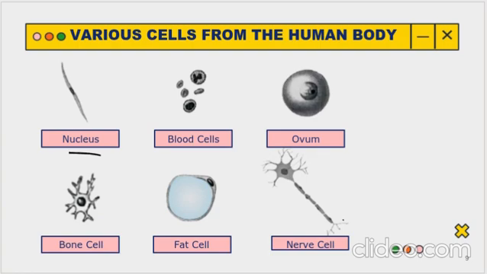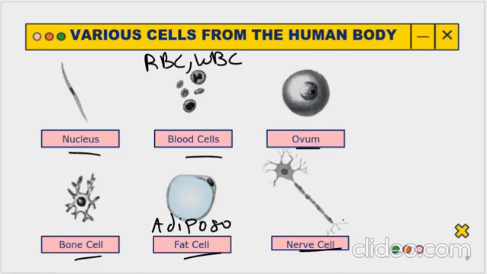For example, the nucleus, there are blood cells, ova, bone cells, fat cells, nerve cells. Many cells are there in the body, right? It's not only one cell. Nucleus is there, and blood cells mean RBCs, WBCs, then platelets, all of those are blood cells. Then ova, the reproductive cells. Then bone cells, which are present in the bone. The fat cell, which makes up the adipose tissue, and the nerve cell. This figure is of a neuron. Correct, neuron. So these are the various cells of the human body.